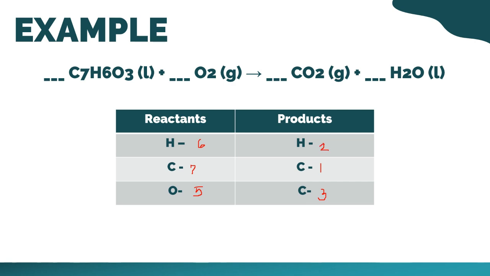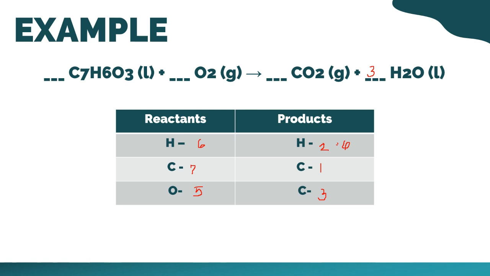Now, ilan ba ngayon ang kailangan ng tinatawag nating product? Okay, for example, yung hydrogen, ilan ba ngayon yung kailangan niya para maging 6 siya? So, we need to put a coefficient of 3. Kapag nilagay niyo po yan ng 3, magiging 6. Okay, makukompleto na siya. Now, mag-iiba, syempre, yung number ng oxygen mo. Now, ilan ba ngayon yung kailangan mong carbon? So, kailangan mo ng 7.